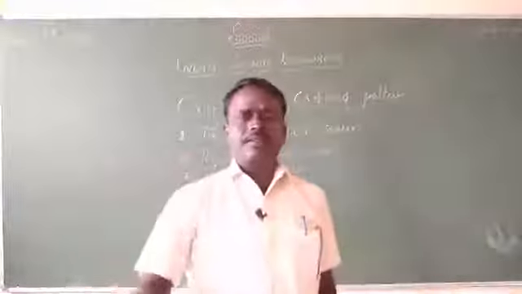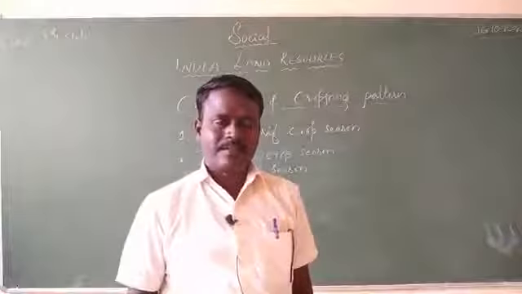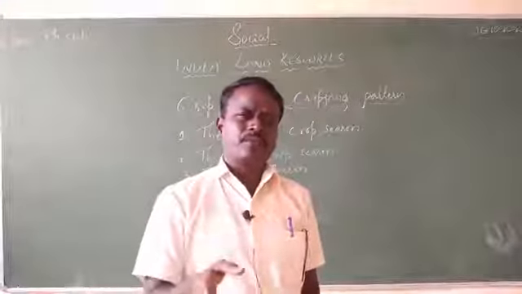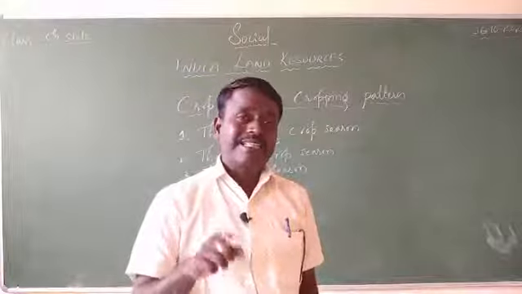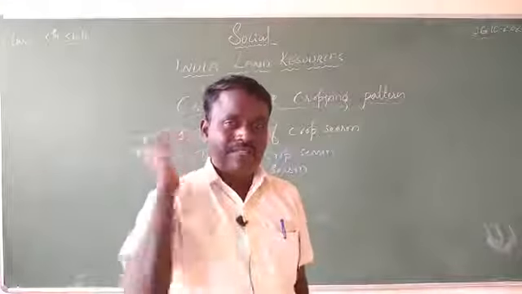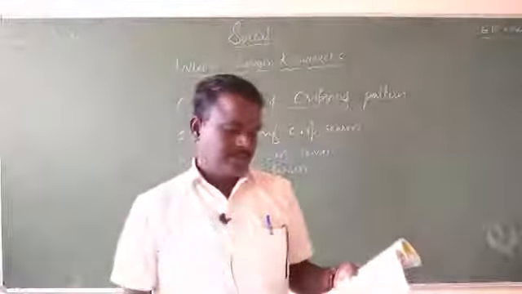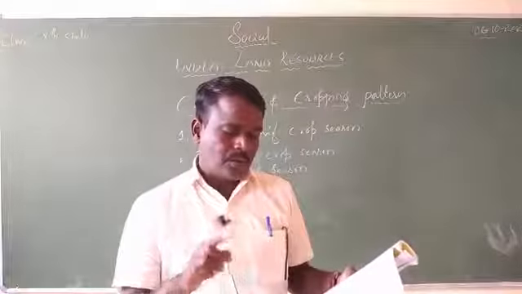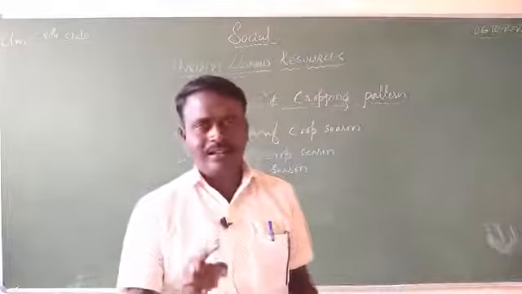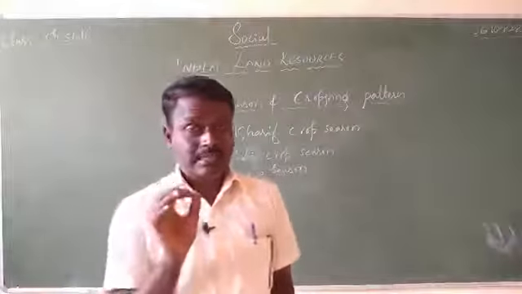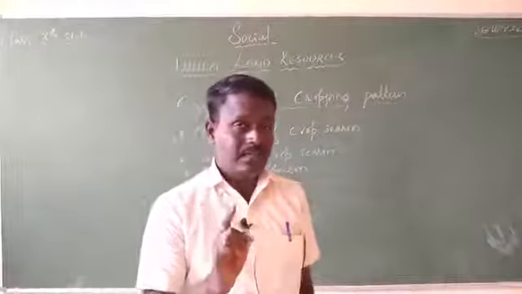From where to where do we experience this Kharif season, and what are the important crops we produce in it? This is also very important for us to know. The Kharif crop season: the crops grown during the rainy season are called Kharif crops. Listen carefully.